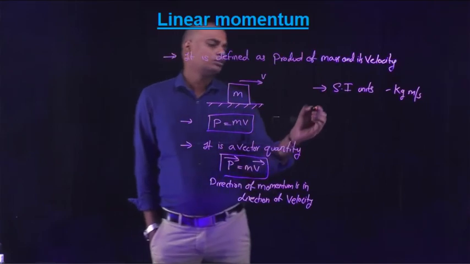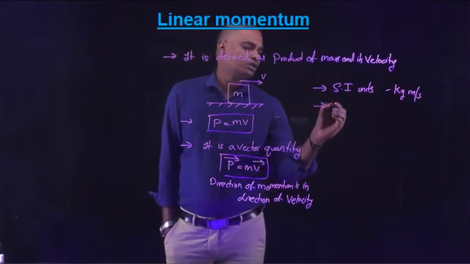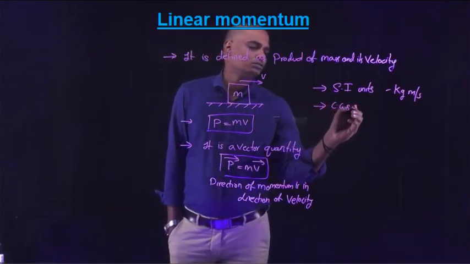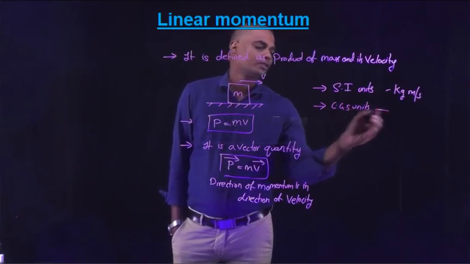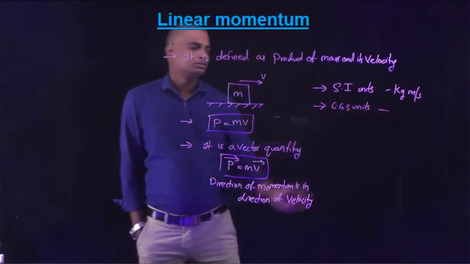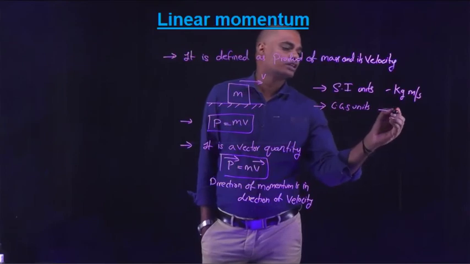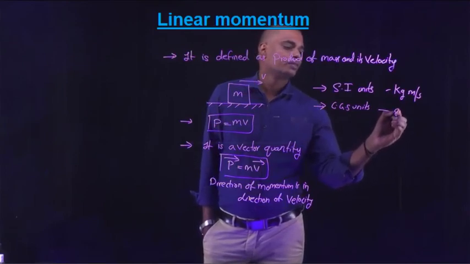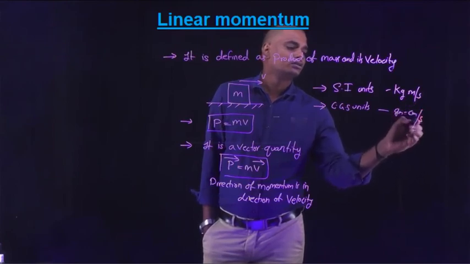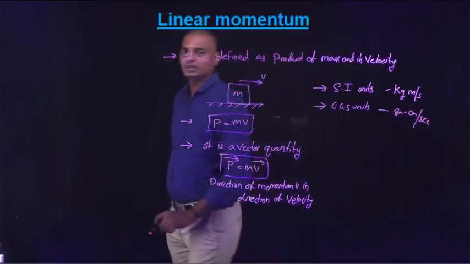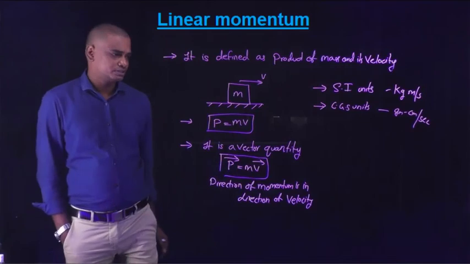Let us also see the CGS units, centimeter gram second. So in CGS units, instead of kg, gram, and instead of meters, centimeter per second. So gram centimeters per second are the CGS units.